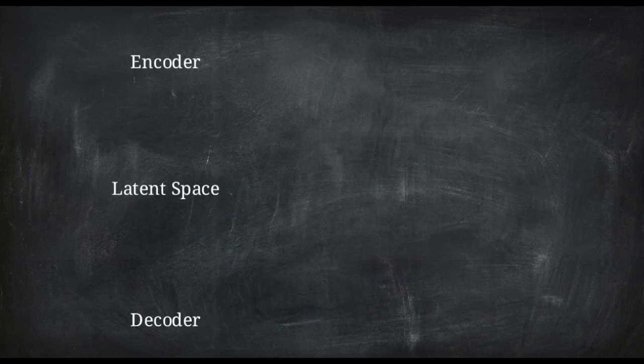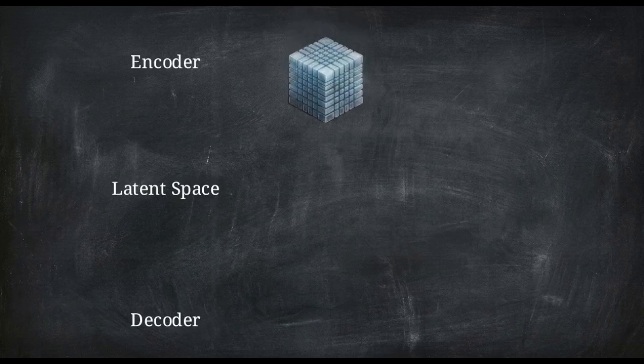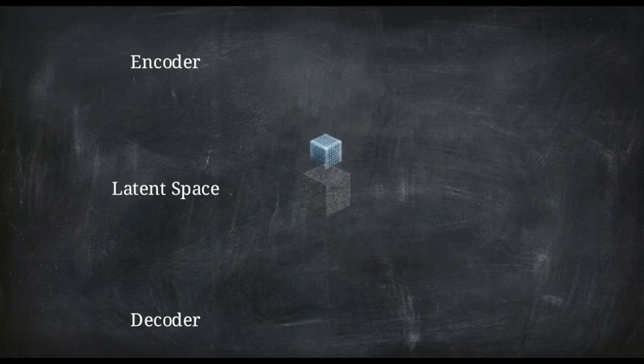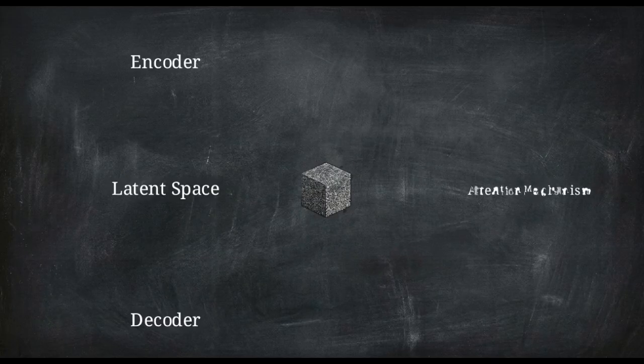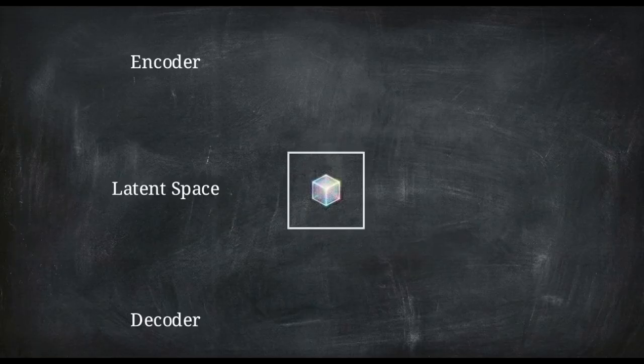The top half of this network is the encoder. It takes the massive raw pixel matrix and crushes it down into a highly dense lower dimensional representation known as latent space. This enables a crucial optimization. The entire heavy computational load of the reverse diffusion loop, predicting the noise, running the attention mechanism, subtracting the static, is executed exclusively within this tiny latent space. The model bypasses full-size pixels entirely.